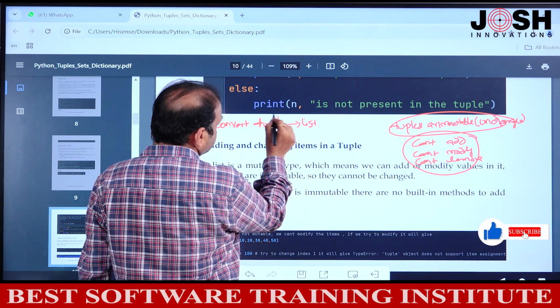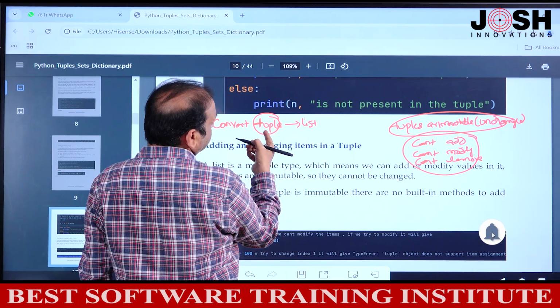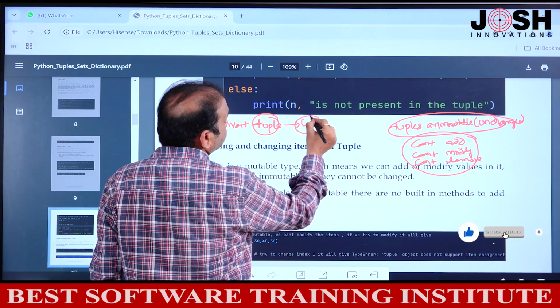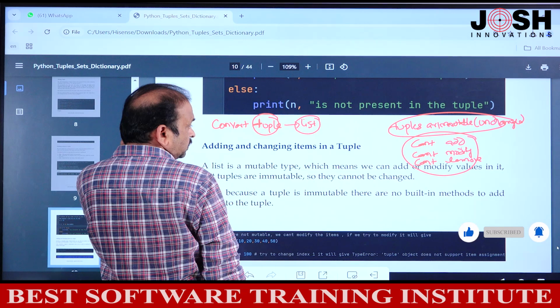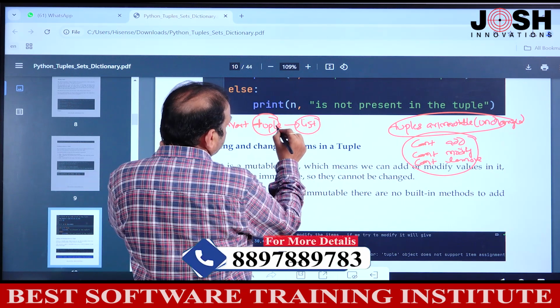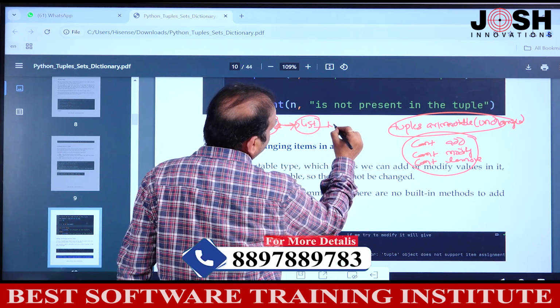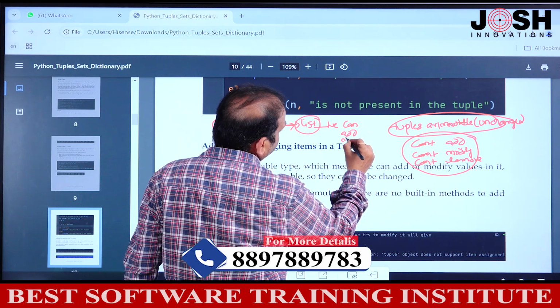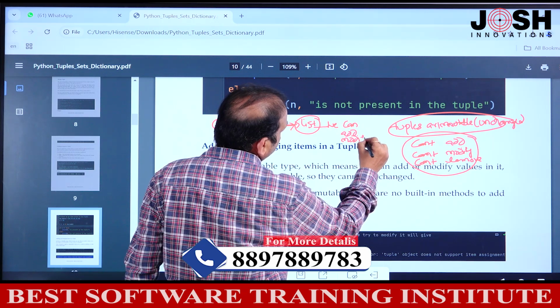This is unchangeable. That property of tuple is what? Unchangeable, and one of the properties of the list is what? Changeable, mutable. So when you convert from tuple to list, in the list we can add, we can modify, and also we can remove.